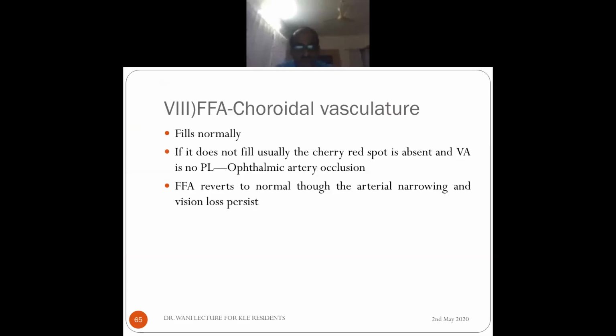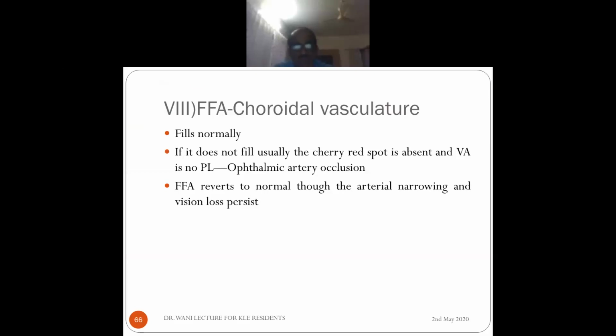Then retinal transit time is the time from appearance of the dye within the arteries of the temporal arcade until the corresponding veins are completely filled. Usually about 3 to 4 seconds, it's very much prolonged in case of CRAO. A late staining of the disc can occur, but the vessels never stain, whereas in case of CRVO, the veins can stain. Okay, so I'm going to 66.